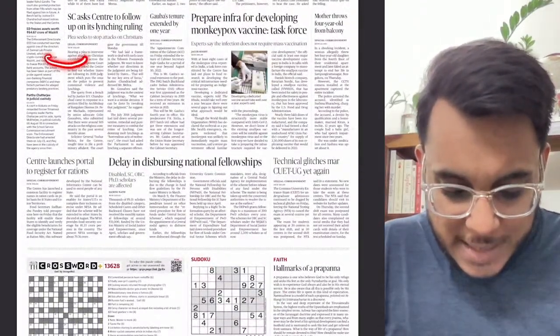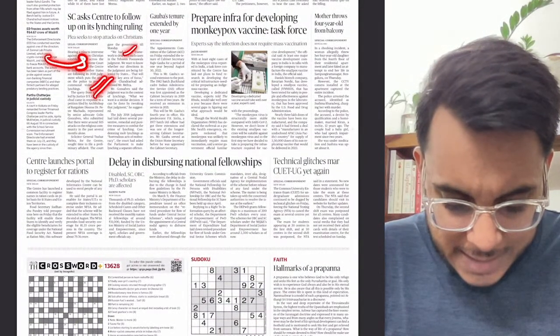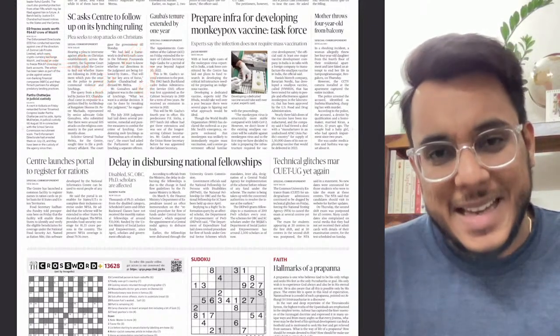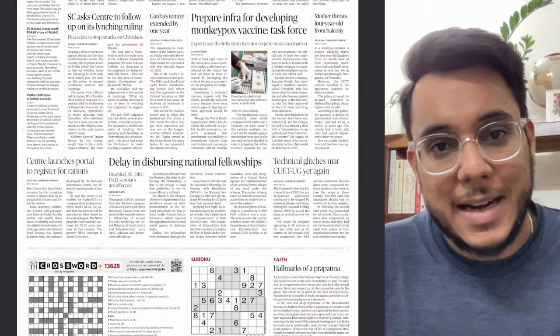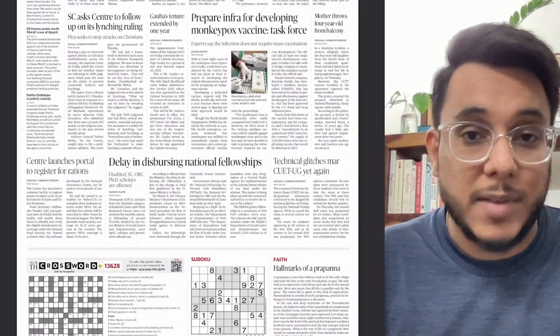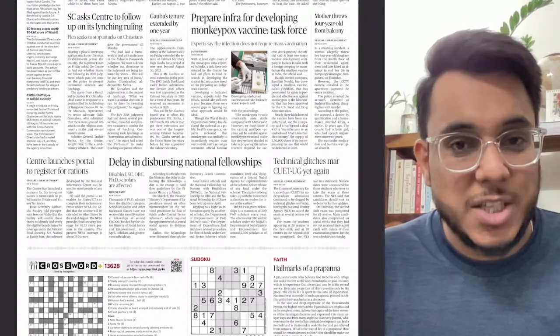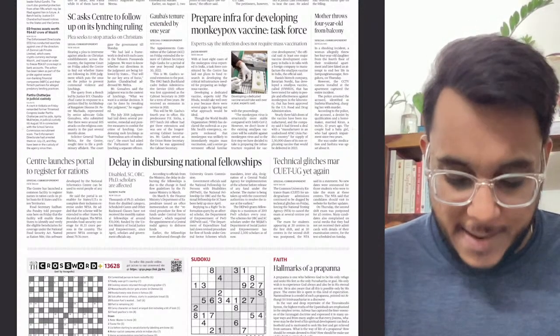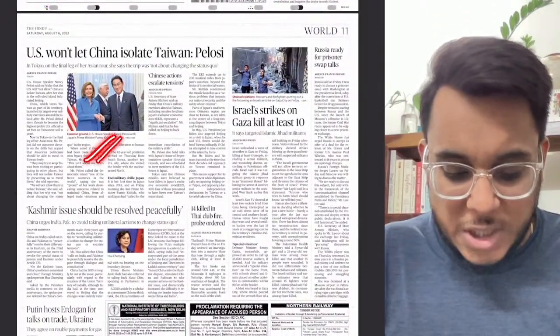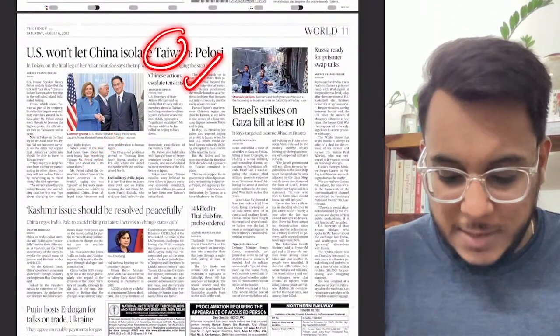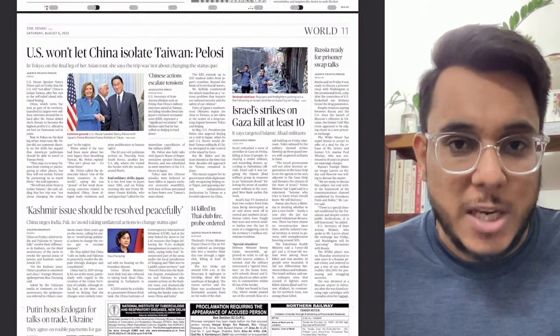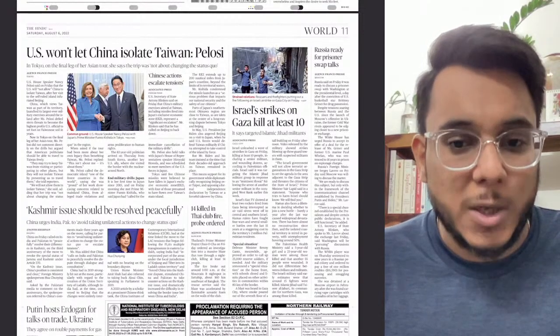Fine. Supreme Court asks Centre to follow up on its lynching rulings. Okay. So in the past we have seen that many targeted attacks had happened on some of the religious communities. So these lynchings and all these things have to be addressed. Then moving on, US won't let China isolate the Taiwan policy. So this is again the China-Taiwan-US issue that is going on. I'll cover it with the editorial article.